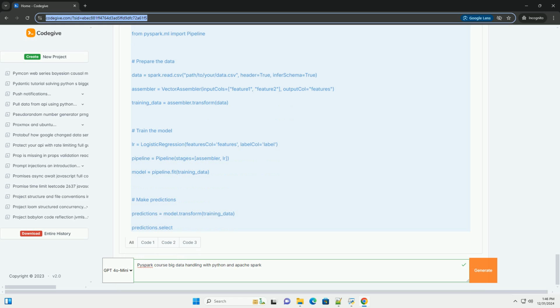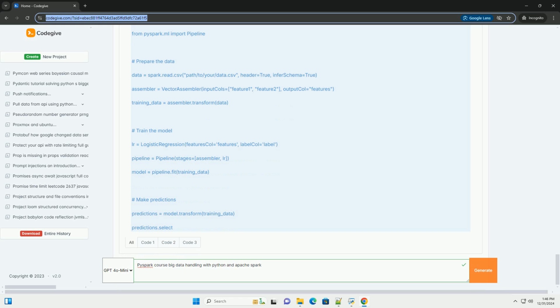Example, joining DataFrames. Python: create another DataFrame. df2 = spark.read.csv("path/to/another_file.csv", header=True, inferSchema=True). Join the DataFrames: joined_df = df.join(df2, df.key_column == df2.key_column, "inner"). Show the joined DataFrame: joined_df.show().